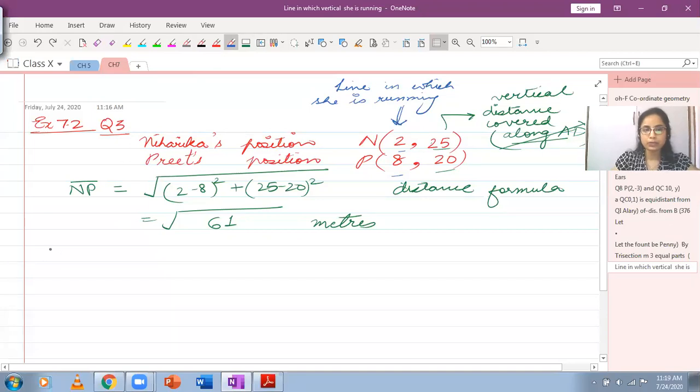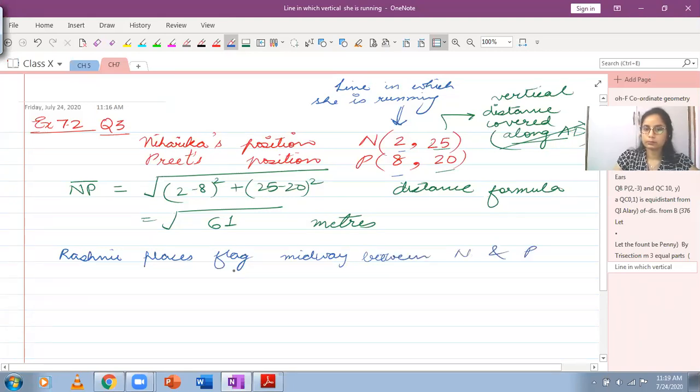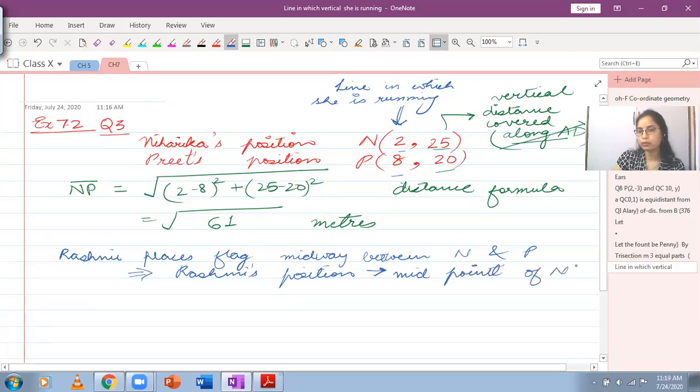And after this, Rashmi places the flag midway between Niharika and Preet. So Rashmi's position will actually be the midpoint of NP.